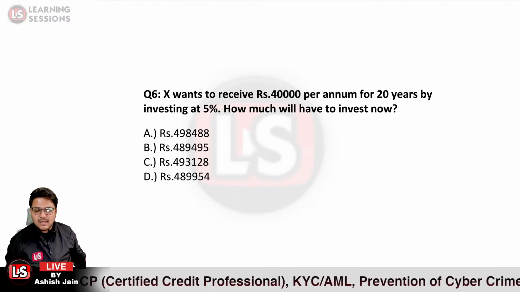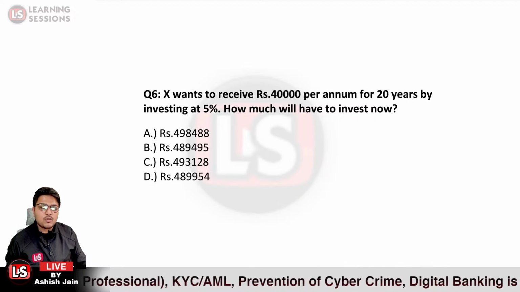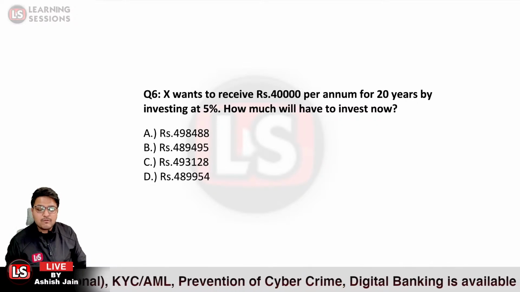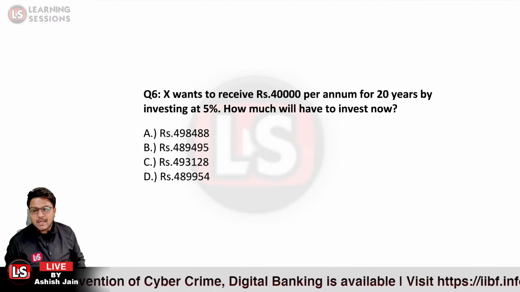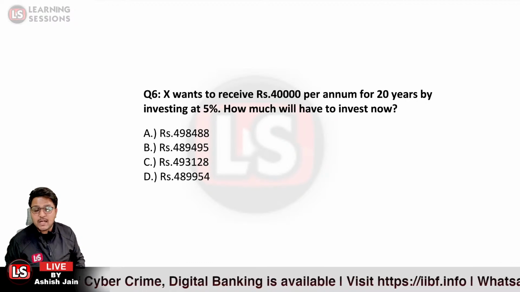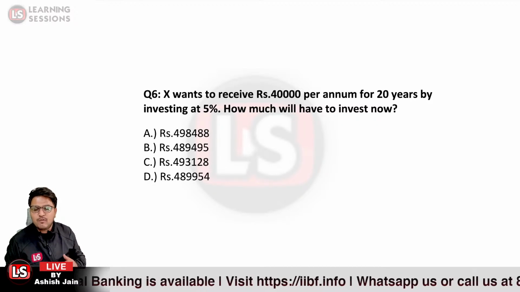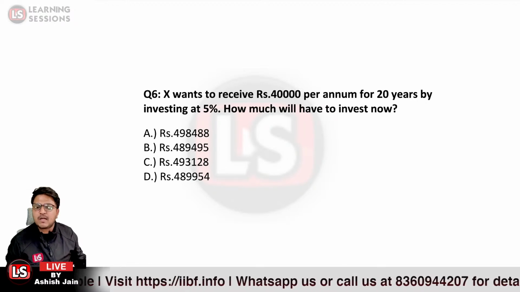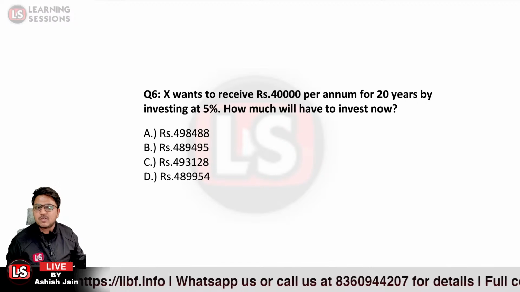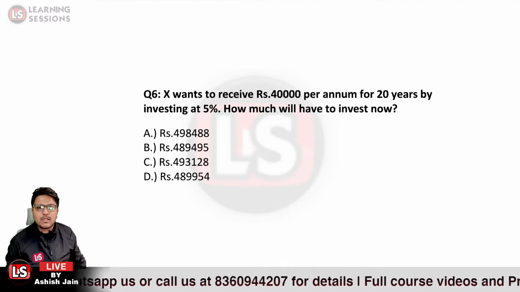now let us take the case which is mentioned in the question itself, that X wants to receive 40,000 rupees per annum, and we want to know what amount we have to invest right now. That is related to the present value. The present value that we will be investing, and we will be having the cash flows of rupees 40,000 per annum for the next 20 years at 5% per annum. That is what is asked over there. And what we need to calculate? We need to calculate the present value.